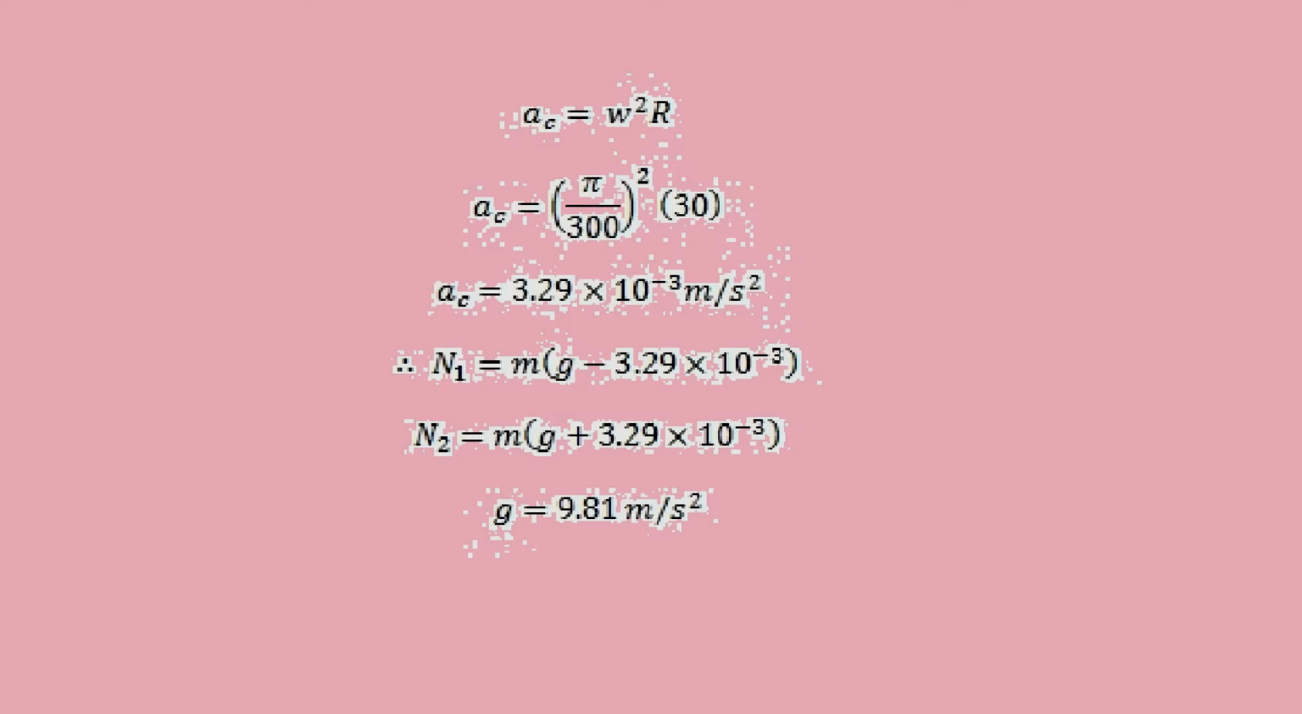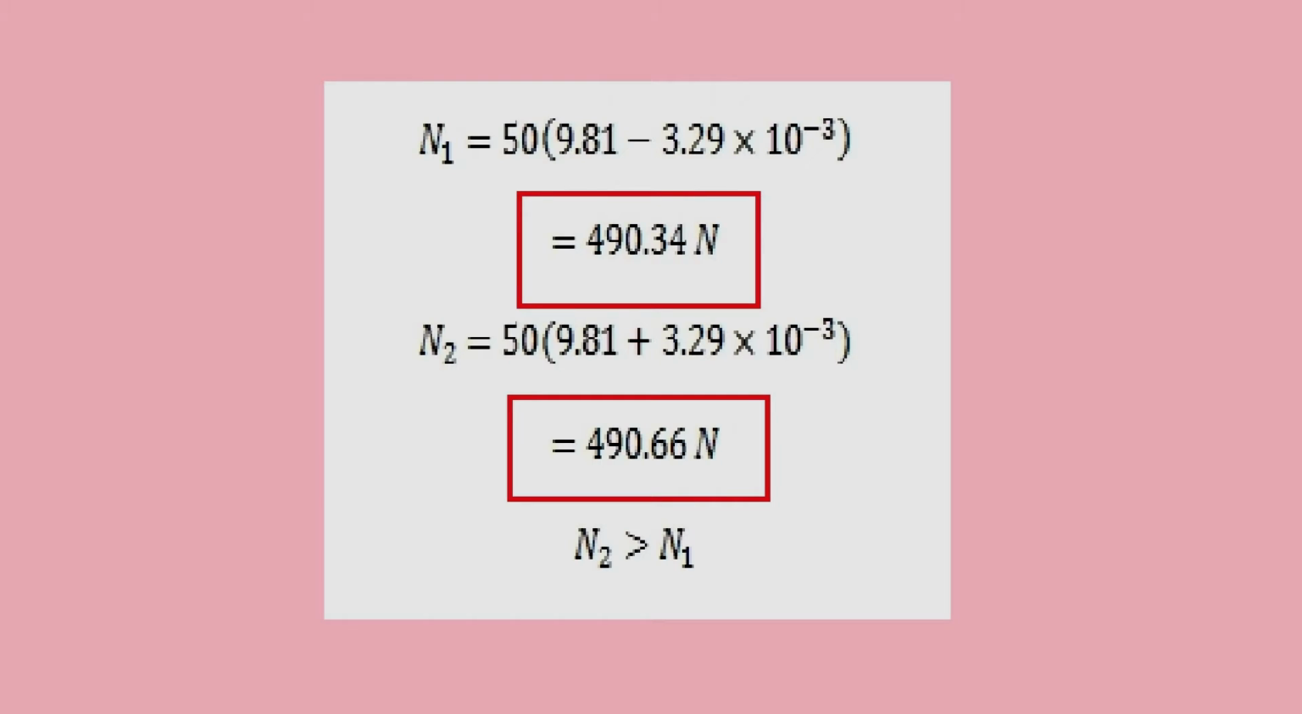Here is our sample solution. We can see that N sub 2 is greater than N sub 1. This means the passenger feels the heaviest at the bottom of the Ferris wheel and the lightest at the top. So basically, the motion of a Ferris wheel affects your body's apparent weight, which varies depending on where you are on the ride.